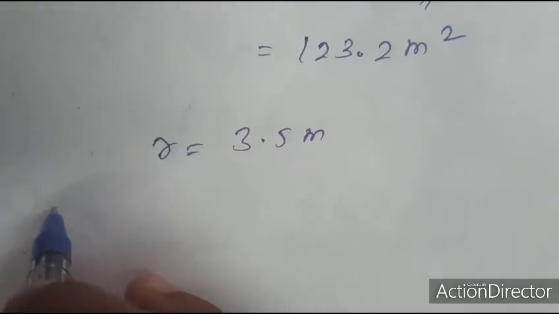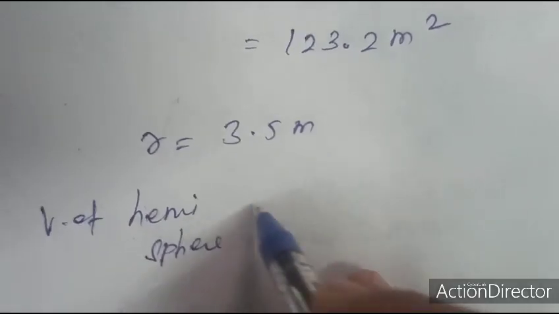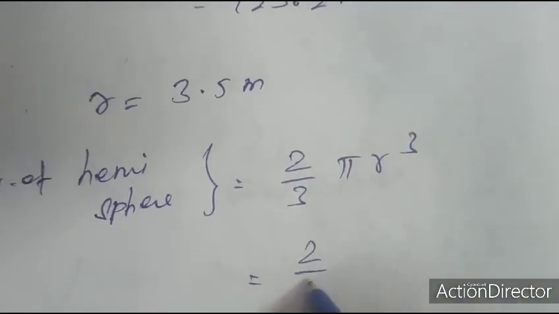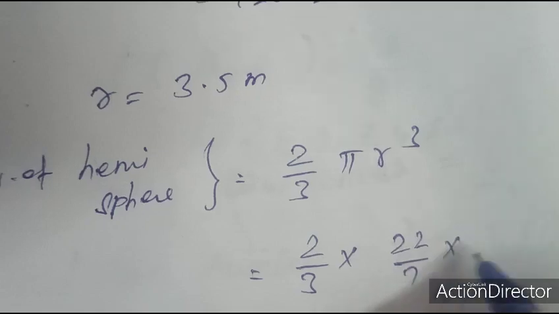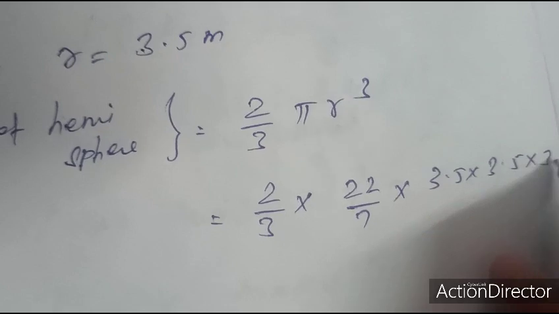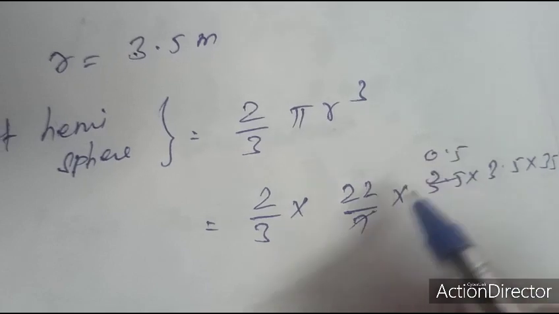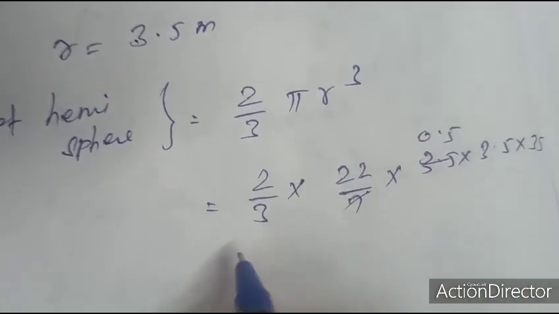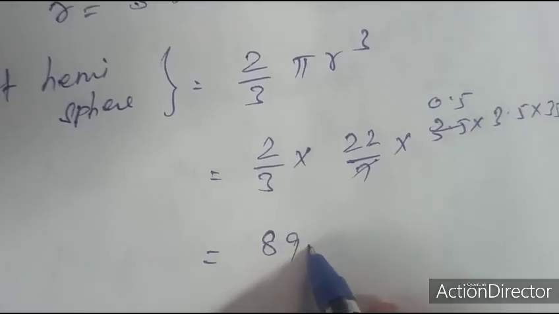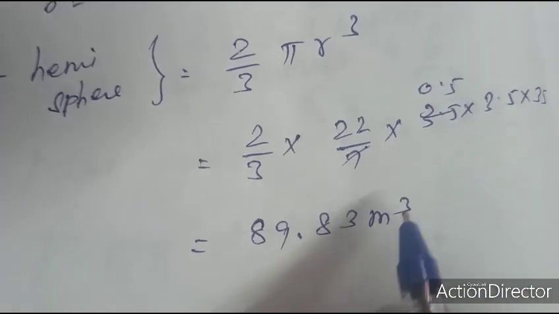Therefore, volume of hemisphere equals 2 by 3 pi r cube, which is 2 by 3 into 22 by 7 into 3.5 into 3.5 into 3.5. Multiplying and dividing by 3, the simplified value is 89.83 meter cube.